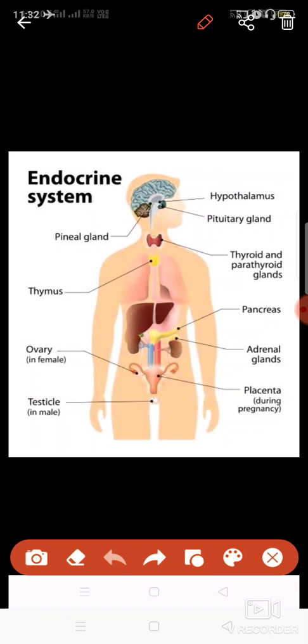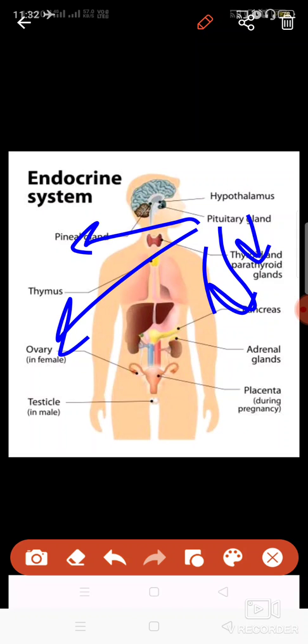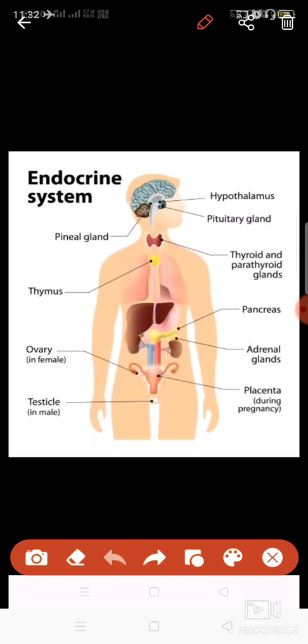In that hypothalamus, there is a very small gland known as the pituitary gland, and this gland is also known as the master gland. Why? Because it controls the activity of all the glands present in your body. It produces hormones which control the activity of all other glands.